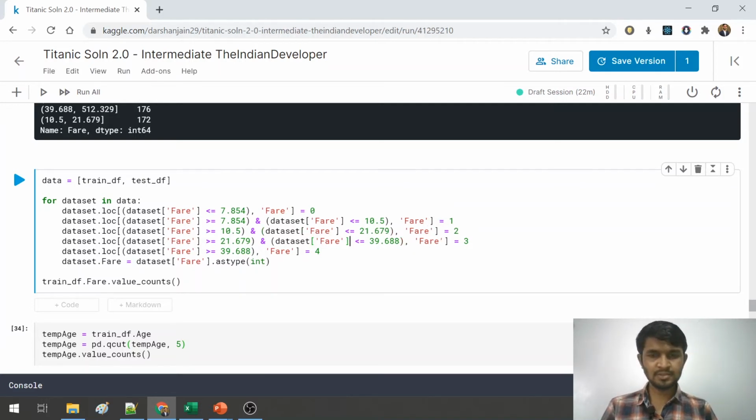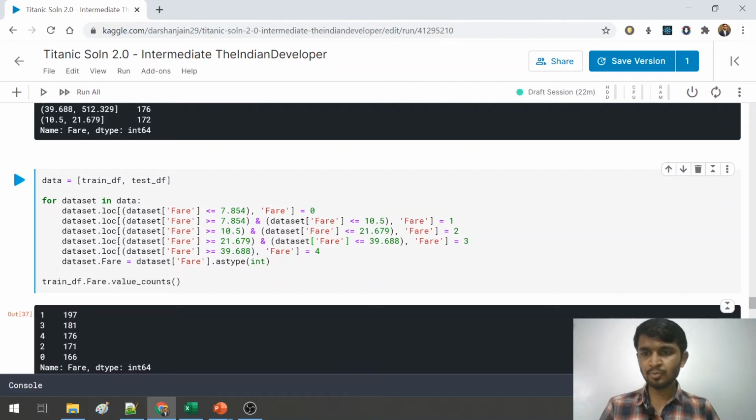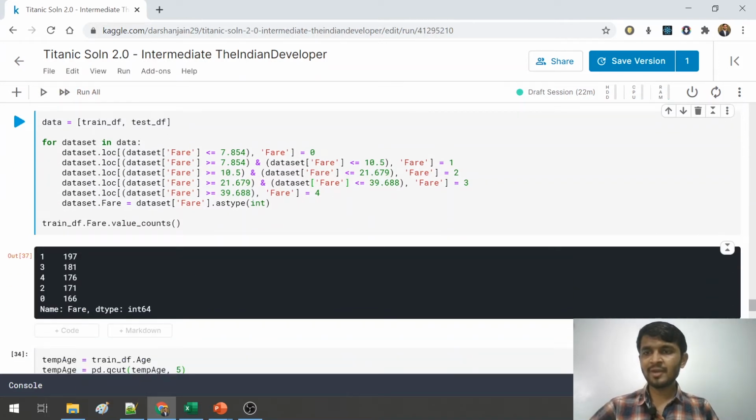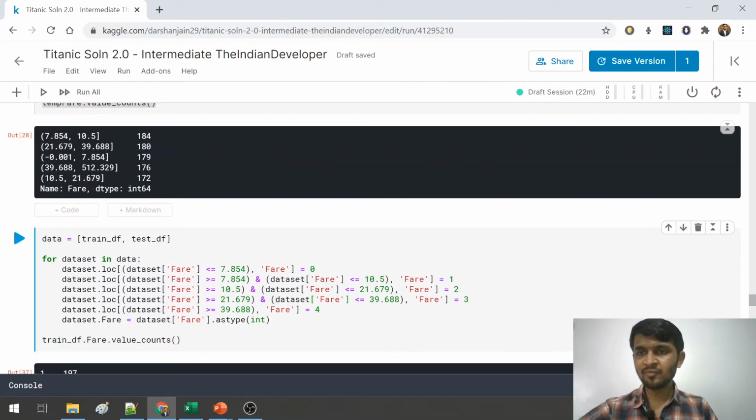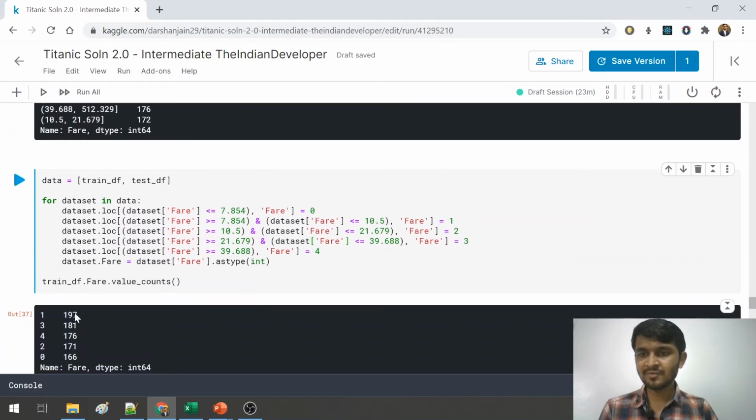And now if I run this code, you see the output as 0 to 5 and all the numbers in this range, 184, 180, 179, 176, 172, same values you will see here.